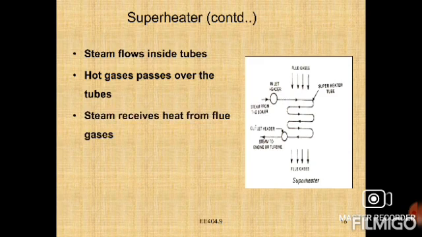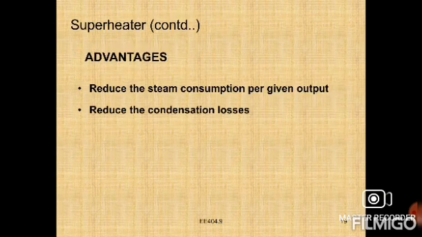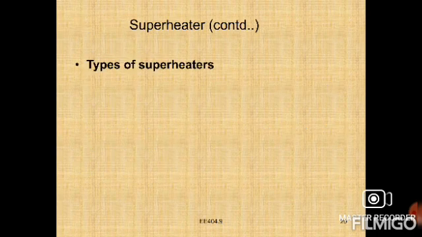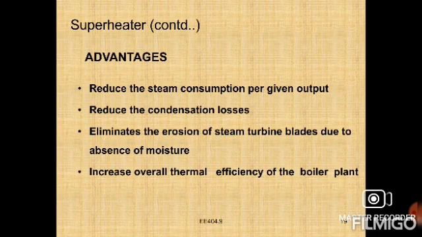So steam flows inside the tubes, hot gases pass over the tubes, steam receives the heat from the flue gases, and superheated steam leaves outside. What are the advantages? Reduce the steam consumption per given output, right?